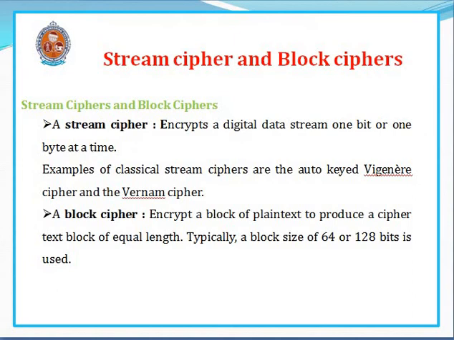Now coming to stream ciphering and block ciphering. A stream cipher encrypts a digital data stream 1 bit or 1 byte at a time. Examples of classical stream ciphers are the autokeyed Vigenere cipher and the Vernam cipher. A block cipher encrypts a block of plain text to produce a ciphertext block. Typically block sizes of 64 bits or 128 bits are used. The DES algorithm is an example of block ciphering.